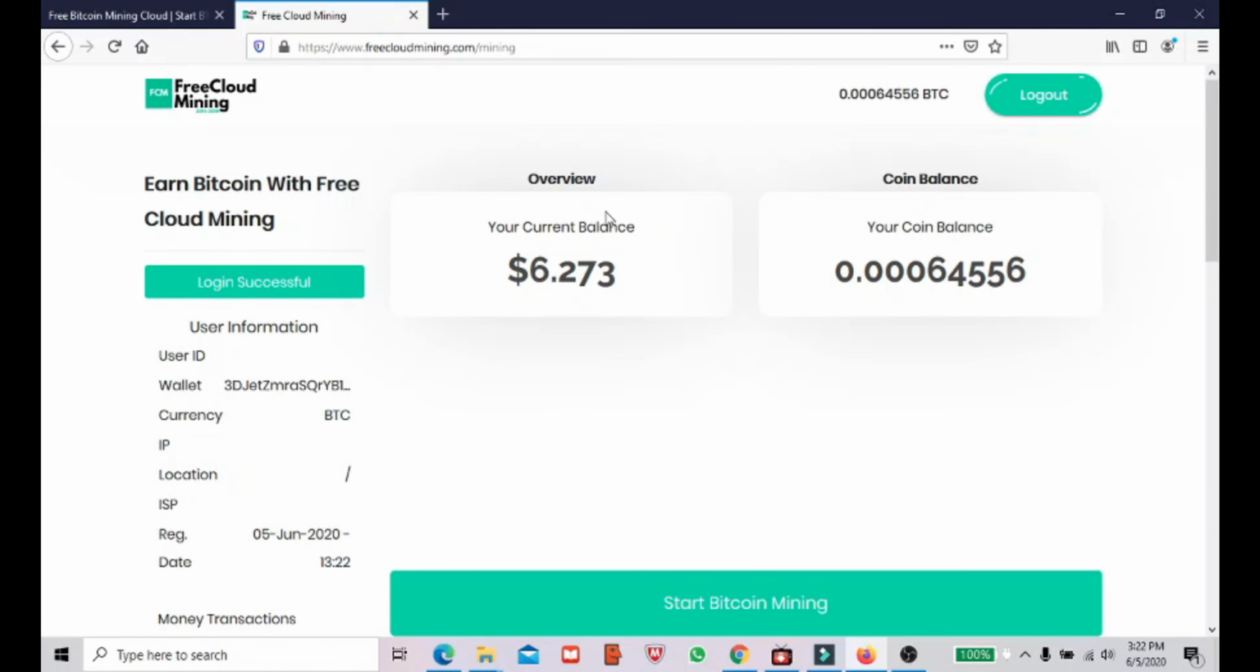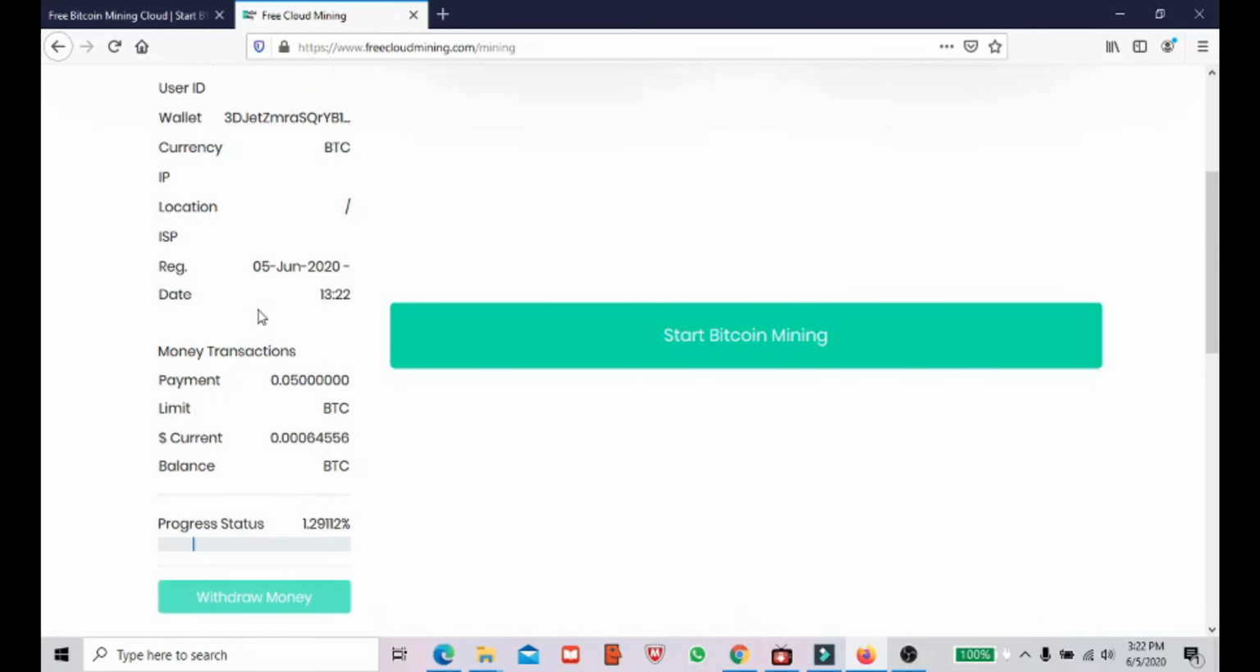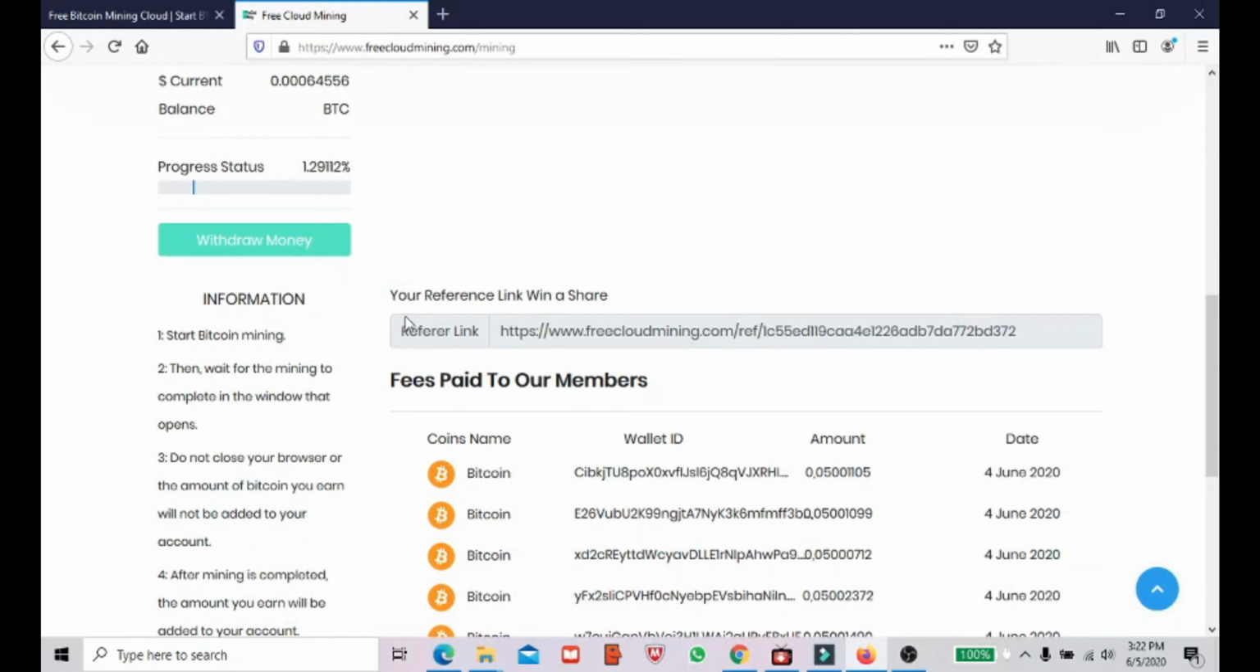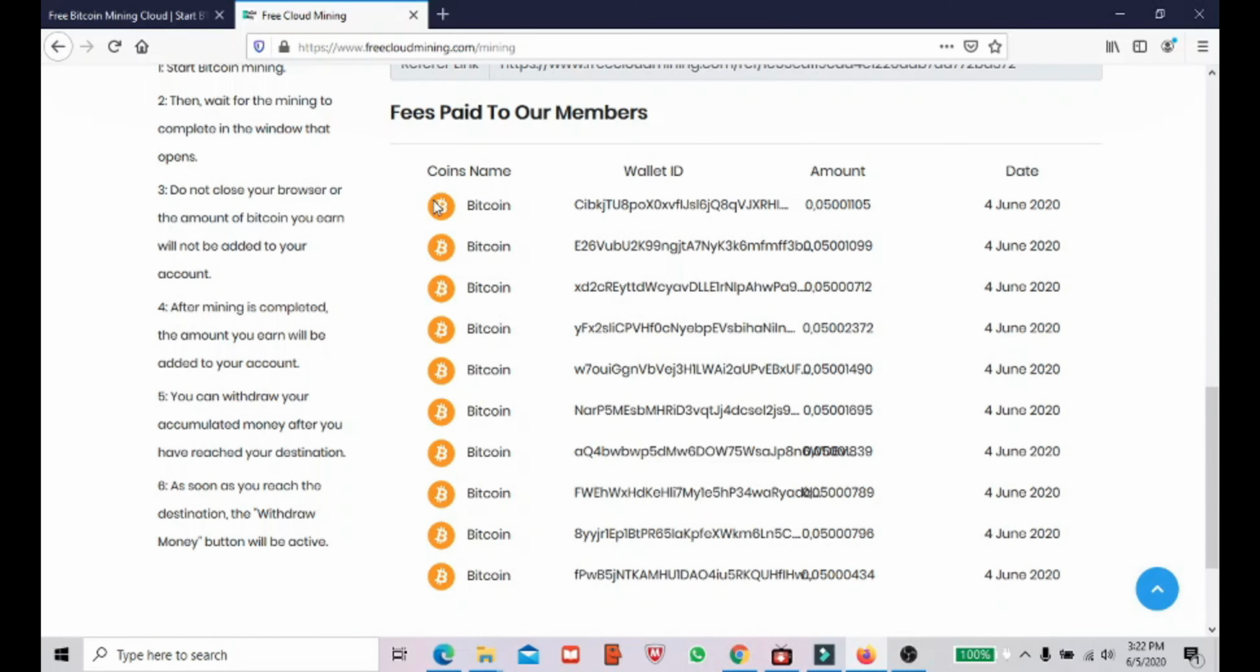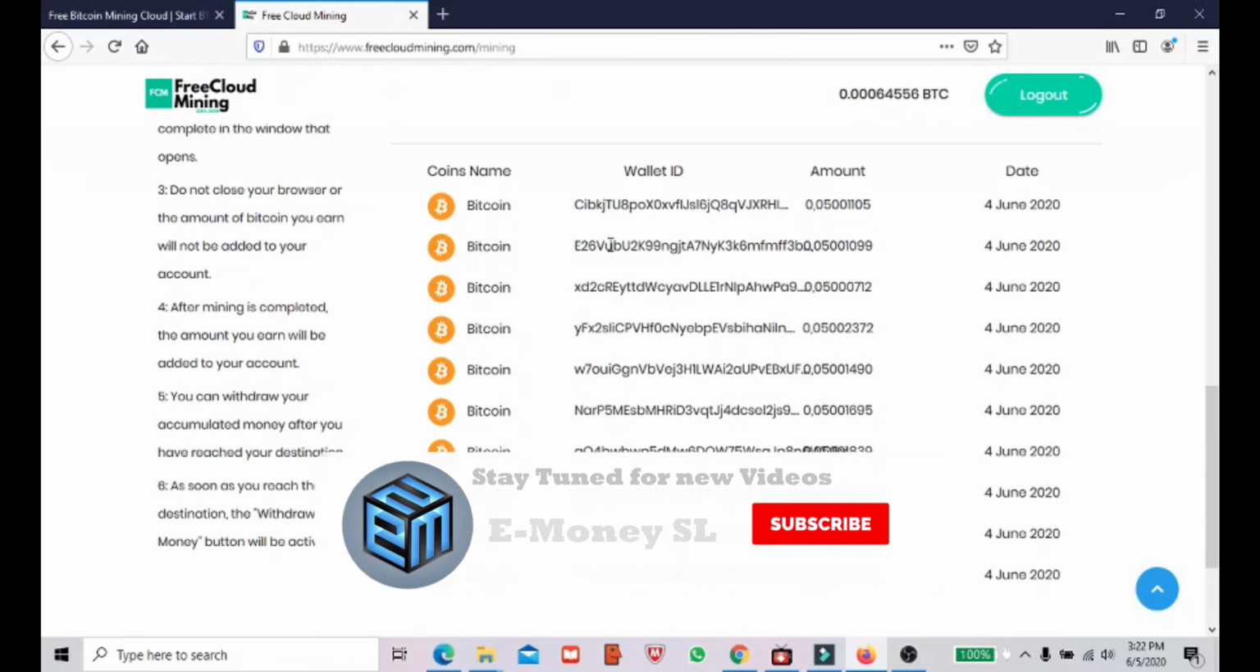Since I'm having an account, it is showing me my balance as of today. And guys, as far as I know, from the reviews which I have seen, it is a good website where you can earn bitcoins and where they will pay you the withdrawals. So we'll see some withdrawals which other users have got. These are the fees paid to our members. Here you can see on 4th of June, these are the payments which they have done.